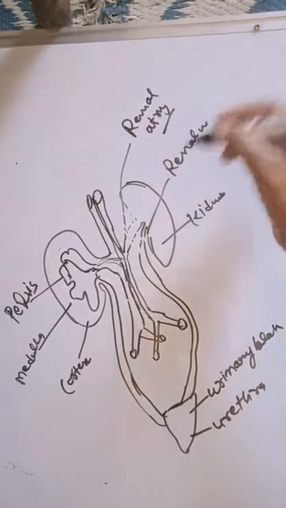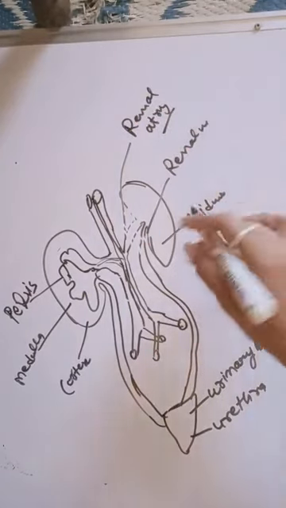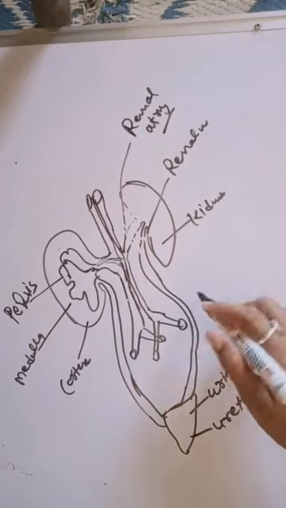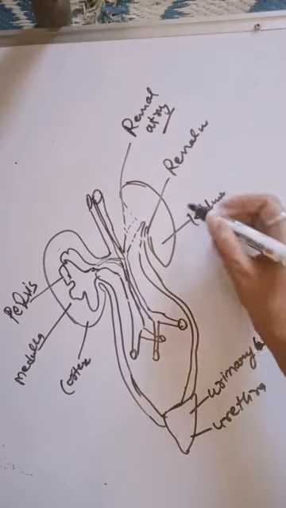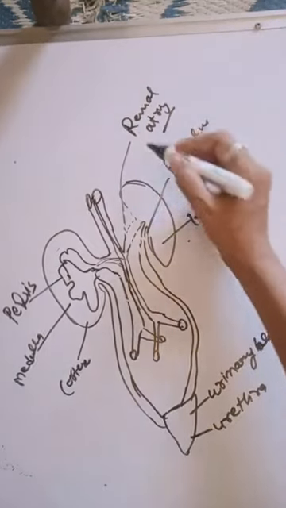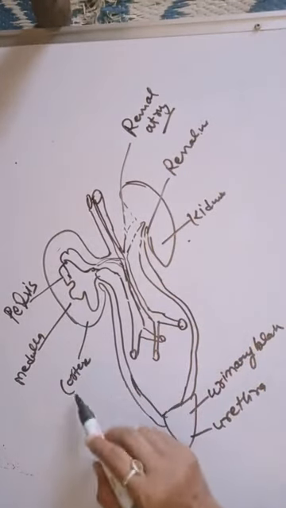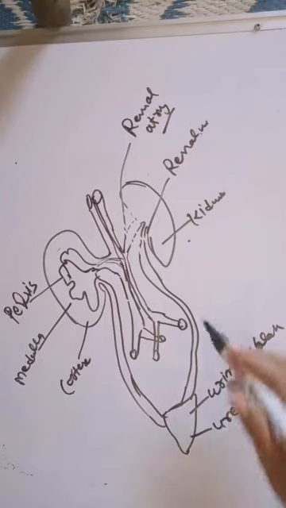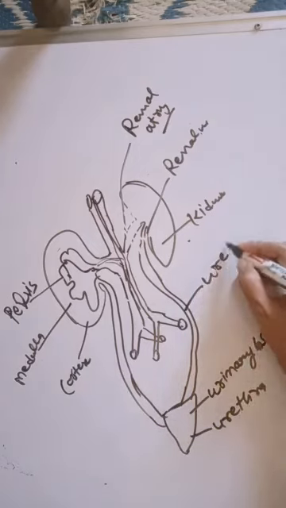I made a rough diagram only to describe the parts of the kidney. This is the kidney, and renal vein, renal artery, pelvis, medulla, cortex, urinary bladder, urethra, and ureter. This is called the ureter.